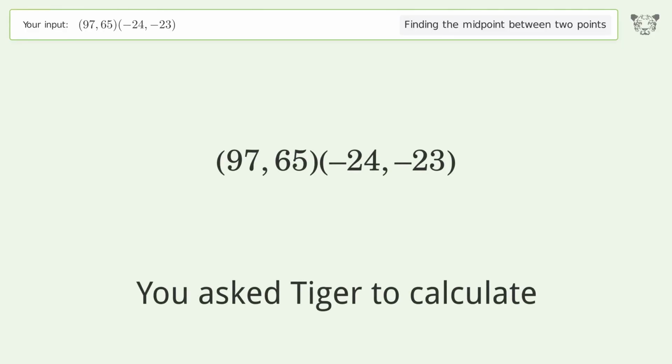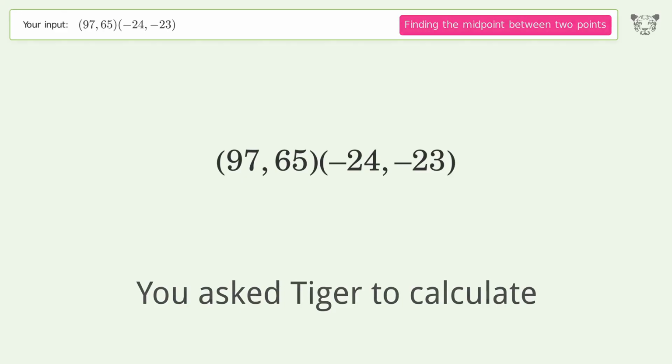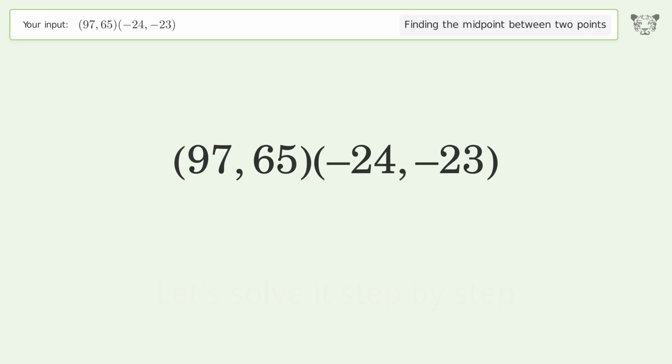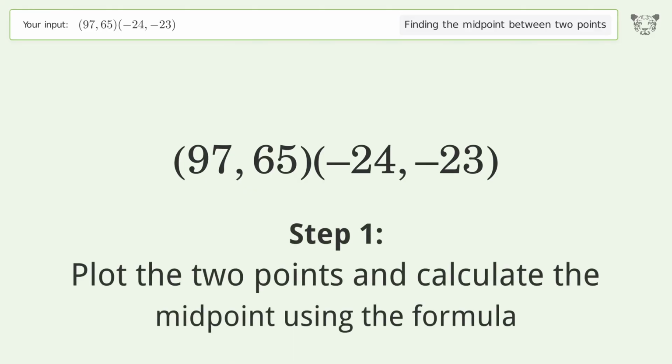You ask Tiger to calculate. This deals with finding the midpoint between 2 points. The midpoint between the 2 points is 36.521. Let's solve it step by step. Plot the 2 points and calculate the midpoint using the formula.